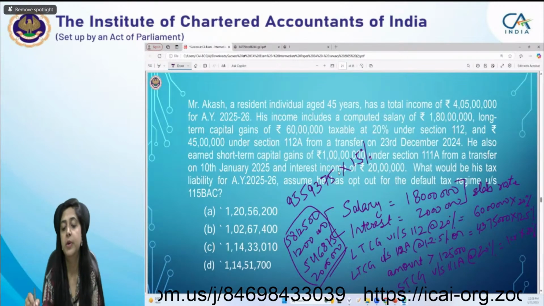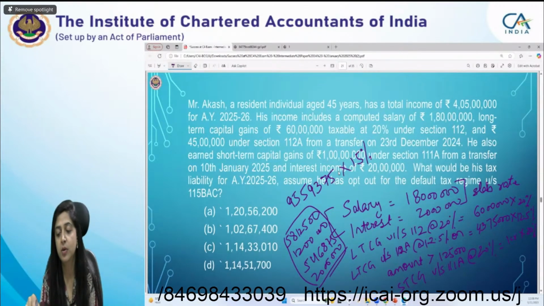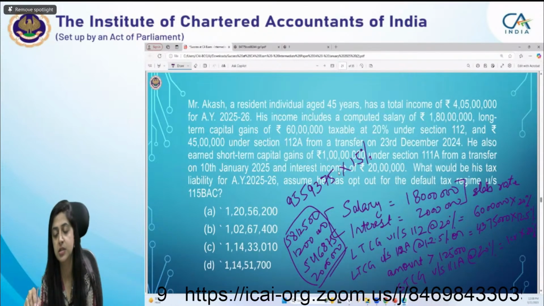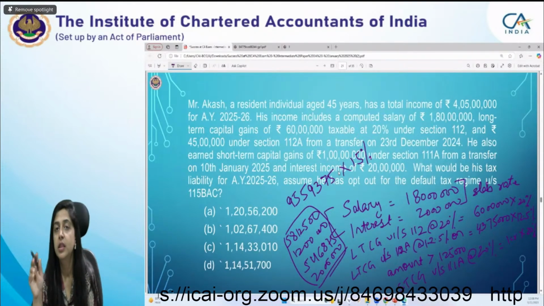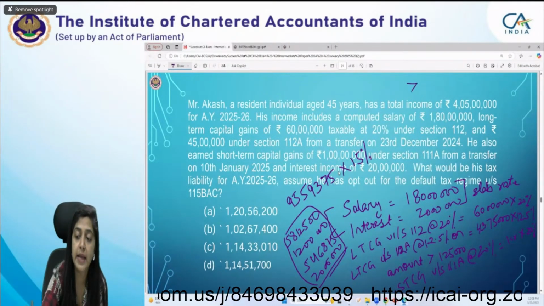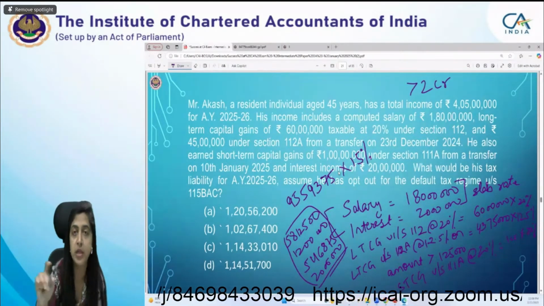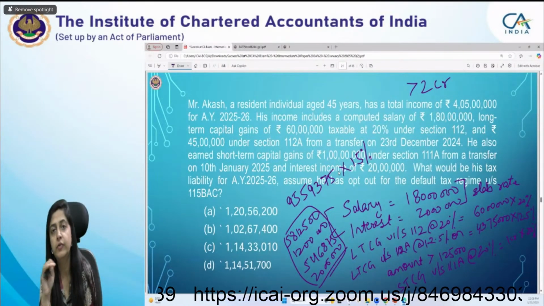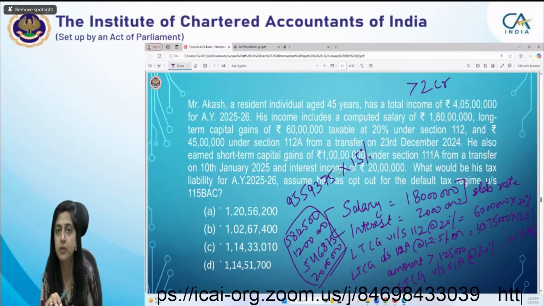Why? Because this salary and interest, the total income other than this special LTCG and STCG, it's 2 crore. The higher surcharge of 25% applies if the total income exceeds 2 crore. But in this case, it's exactly 2 crore. So it will fall under the 1 crore to 2 crore slab. So the rate will be 15%.